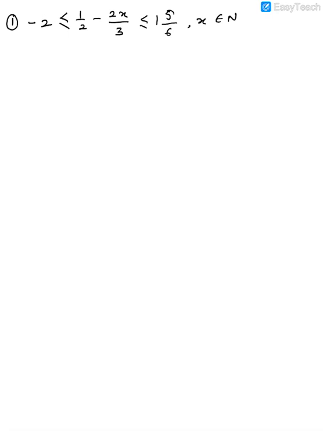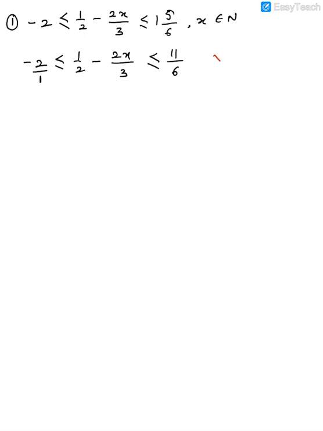Look at this method now, how to solve. So first thing, guys, we write minus 2 less than or equal to half minus 2x upon 3, and less than or equal to 6 and 5 by 6, that is 11 upon 6. So convert it all into an improper fraction. Now you need to split the terms, but before splitting them, we will multiply the whole equation by its LCM.